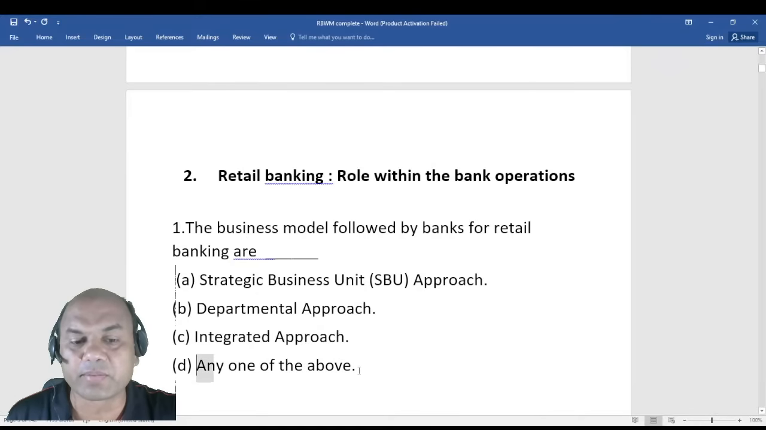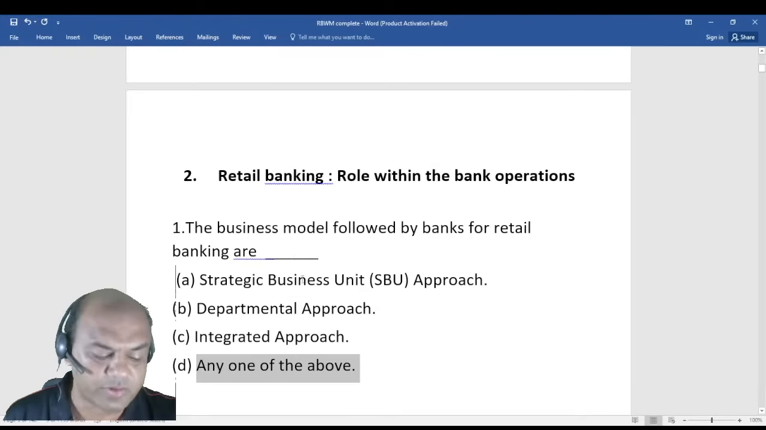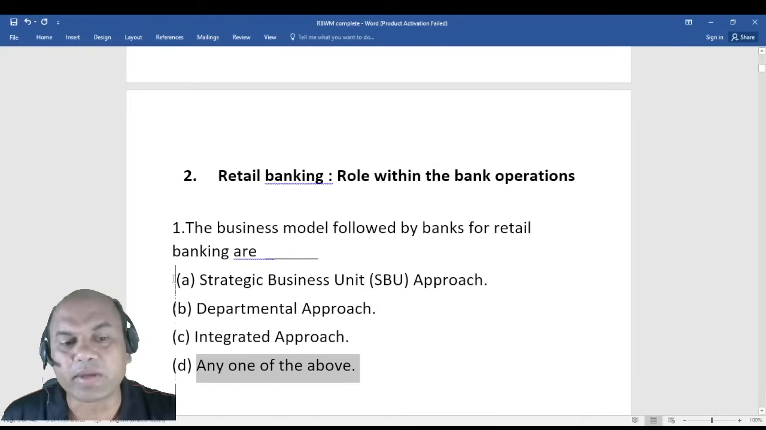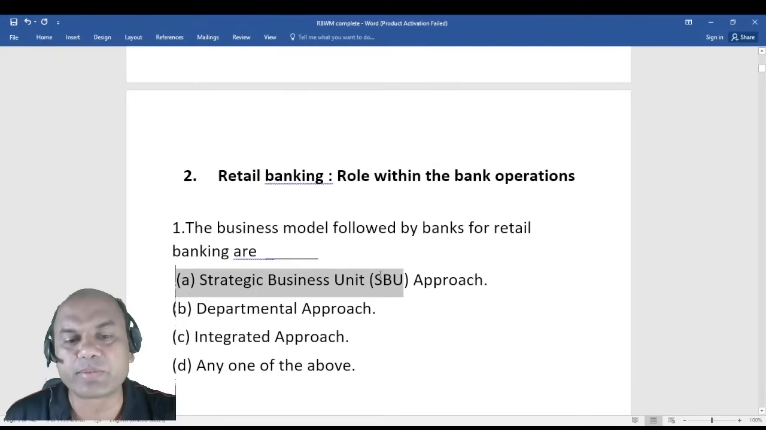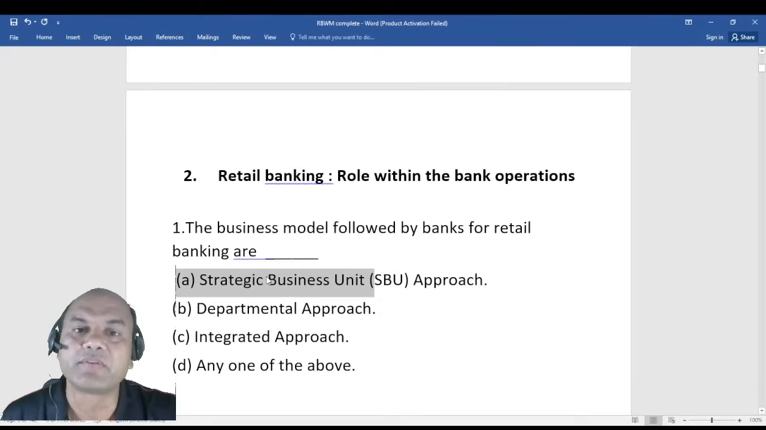See this, any one of the above is the answer. Why? Because I'll tell you here what models are followed. In foreign banks generally, they follow the SBU approach. What is the SBU approach? In SBU, every unit, means every branch, is considered as a separate unit. They have to cover their losses or expenses from their income only. Head office will not support them.